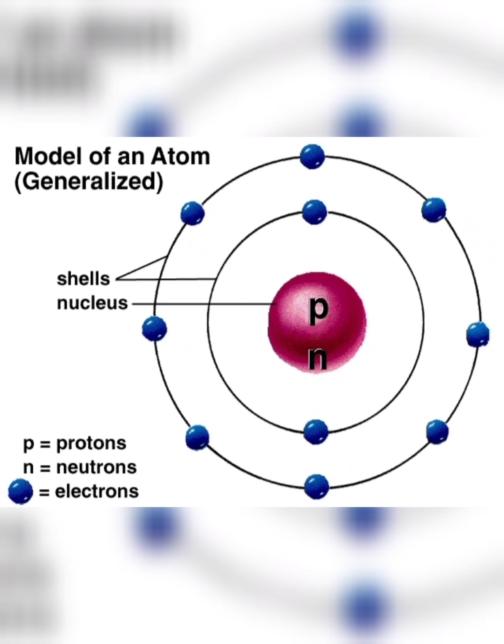Okay. So simply we can say that atoms are those particles which can be seen in an element that can take part in a chemical reaction. Or atoms are the smallest particle in an element that can take part in a chemical reaction. Atoms can be further subdivided into neutron, proton, and electron, but as a whole, we can say that it is the smallest constituent particle that can take part in a chemical reaction.